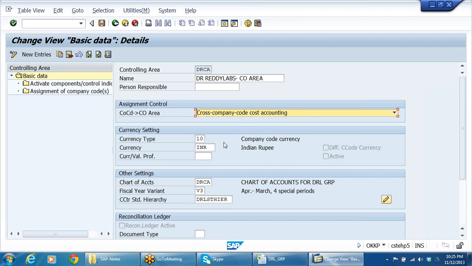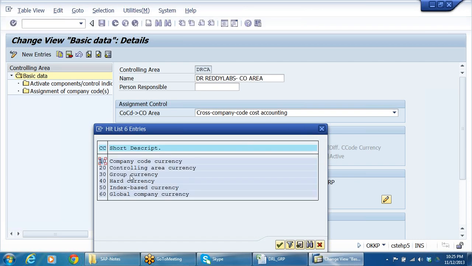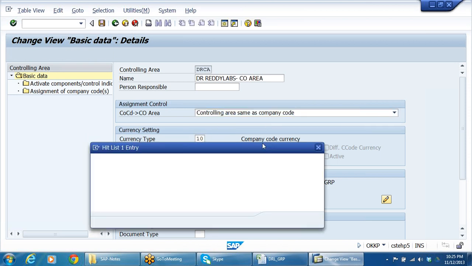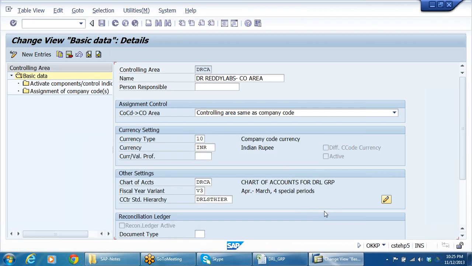If you take cross company code cost accounting, here you have the facility to identify so many currencies. But if you say a single company code, controlling area same as company code, you cannot see more than one currency, the company code currency. Right, only the company code currency you can assign. Otherwise, better to take cross company code always, because you'll have more than one company code in future. That will be difficult otherwise.